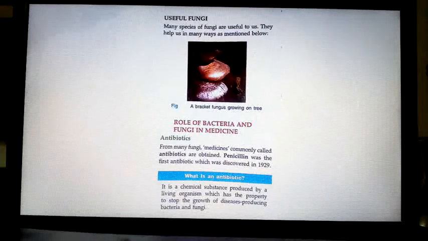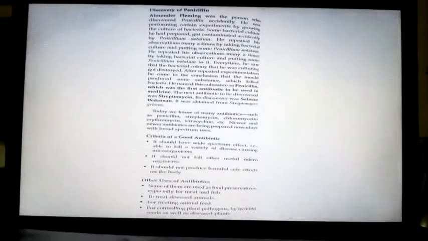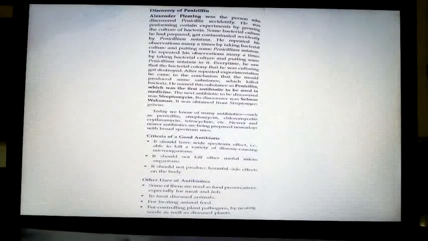So antibiotics, biotics means life, no, biome. So it is derived from the living organisms to kill the living organisms. From some other bacteria we take some substance and some other bacteria will be killed which cause diseases. That is why they are called antibiotics. Is it clear? Now discovery of penicillin.